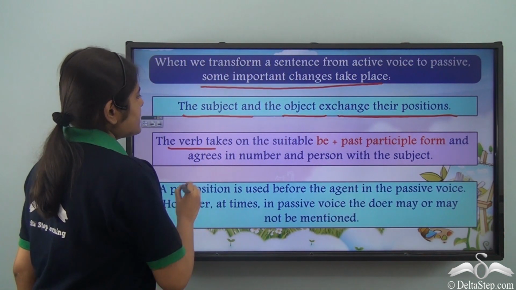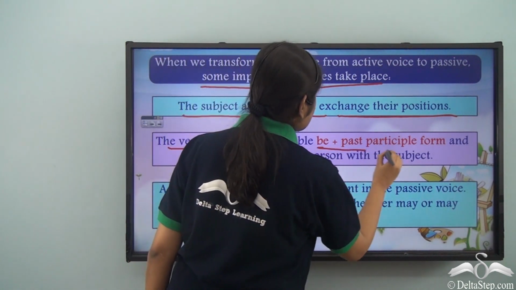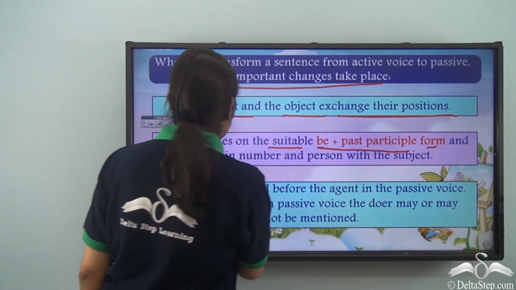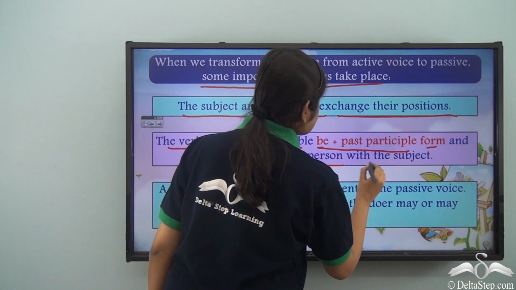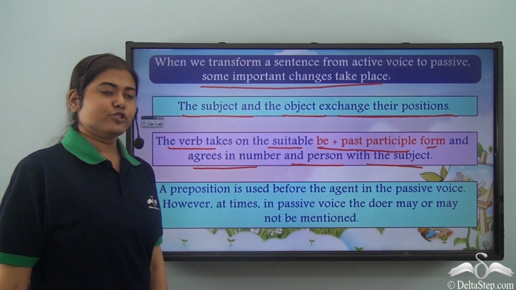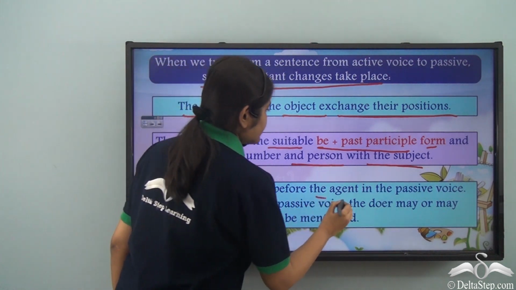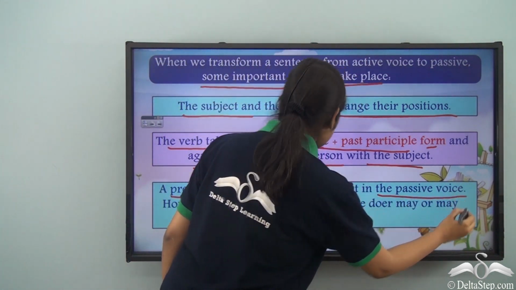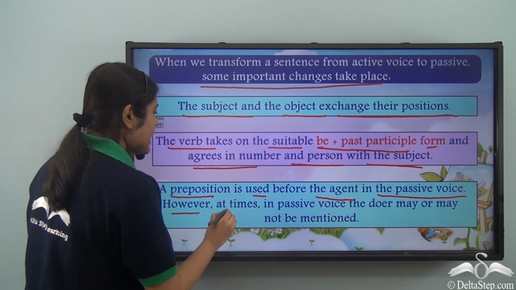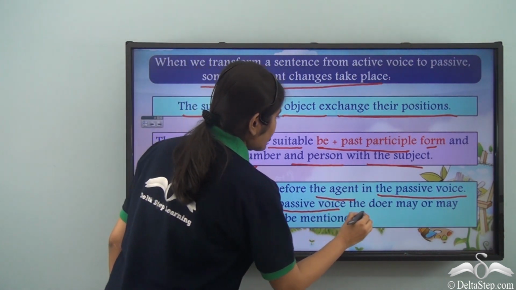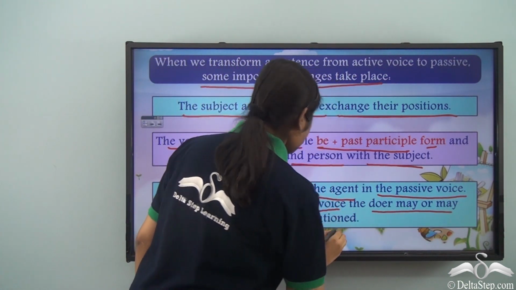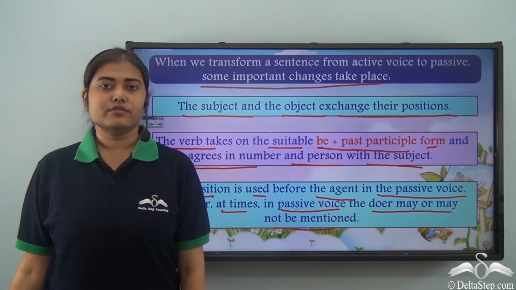The verb takes on the suitable be plus past participle form and agrees in number and person with the subject. Also, a preposition is used before the agent or the doer in the passive voice. However, at times in the passive voice the doer may or may not be mentioned.